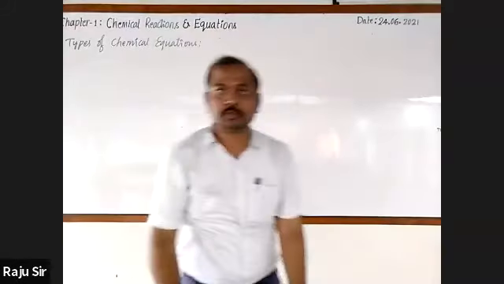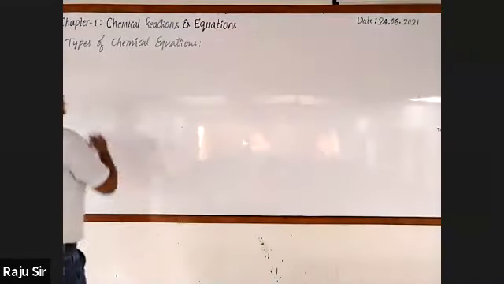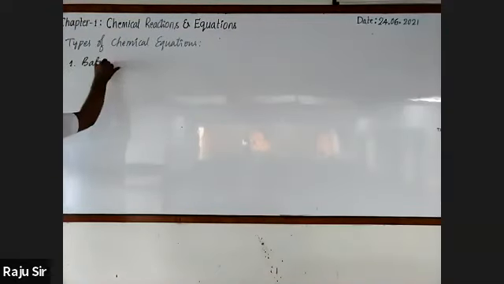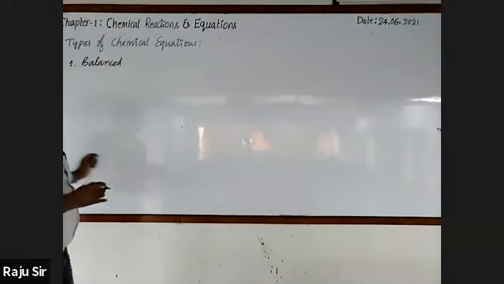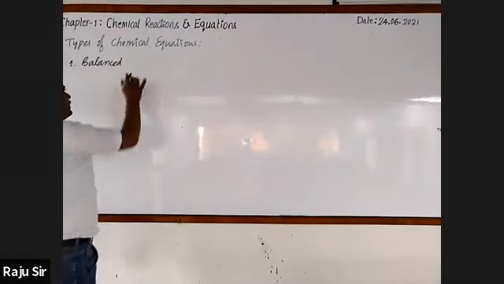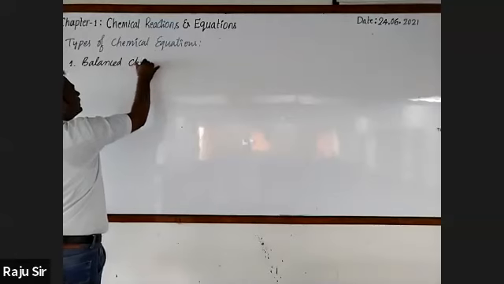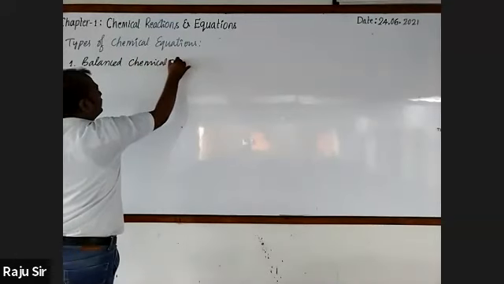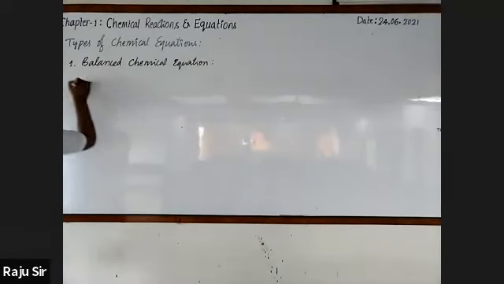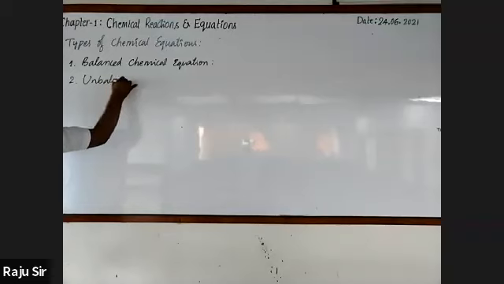There are 2 types. Directly I'll write. First one is balanced chemical equation. And second one is unbalanced chemical equation.